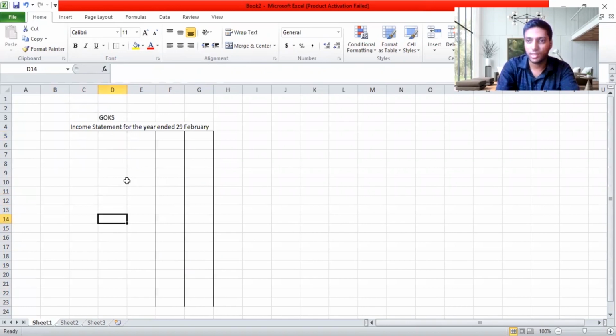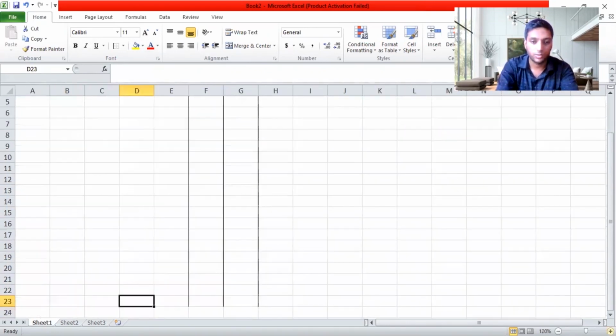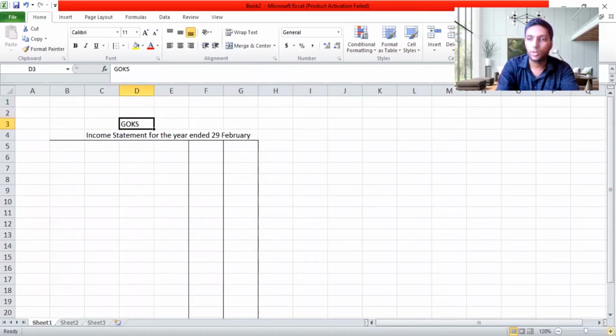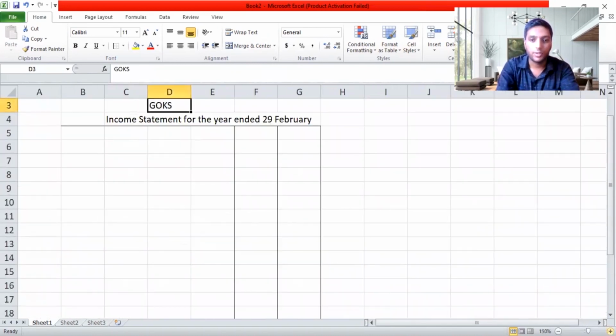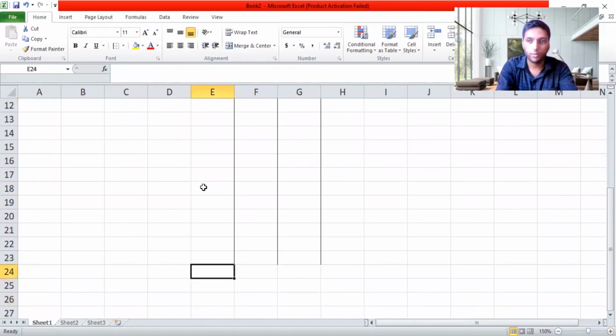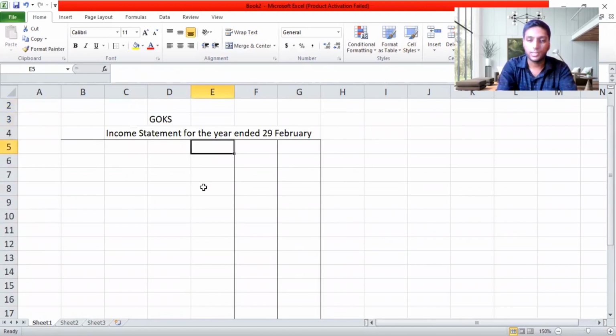Here in your exam, they will give the income statement. You don't have to draw anything. But for me, I need to draw it because then I can do it. If I zoom a bit, you will not get the full view, but I'll do the sum as it is.